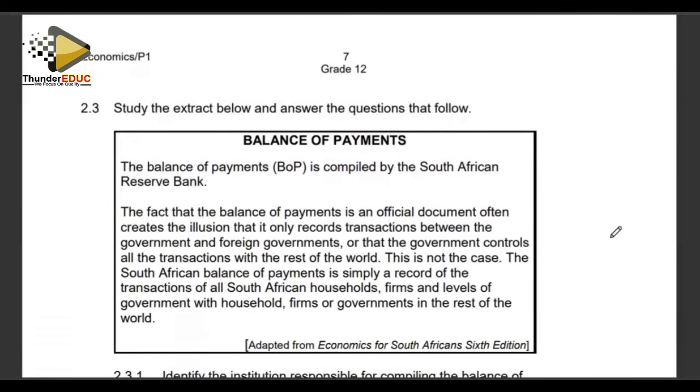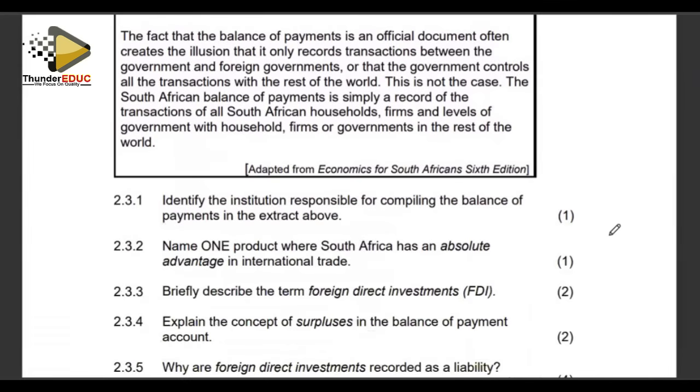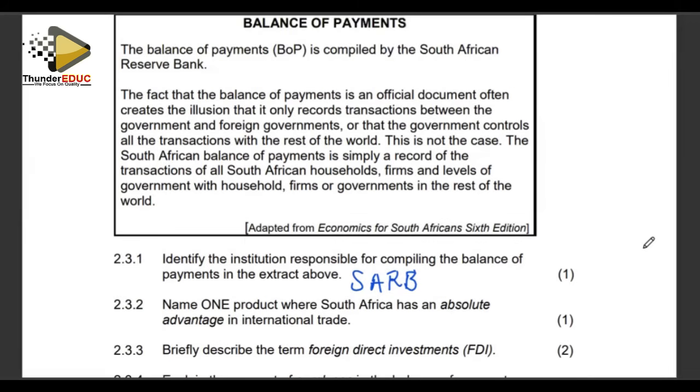2.3 talks about the balance of payment. Right. Identify the institution responsible for compiling the balance of payment in the extract above. We understand that our balance of payment extract, we take them from the South African Reserve Bank, SARB. Name one product where South Africa has an absolute advantage in international trade.